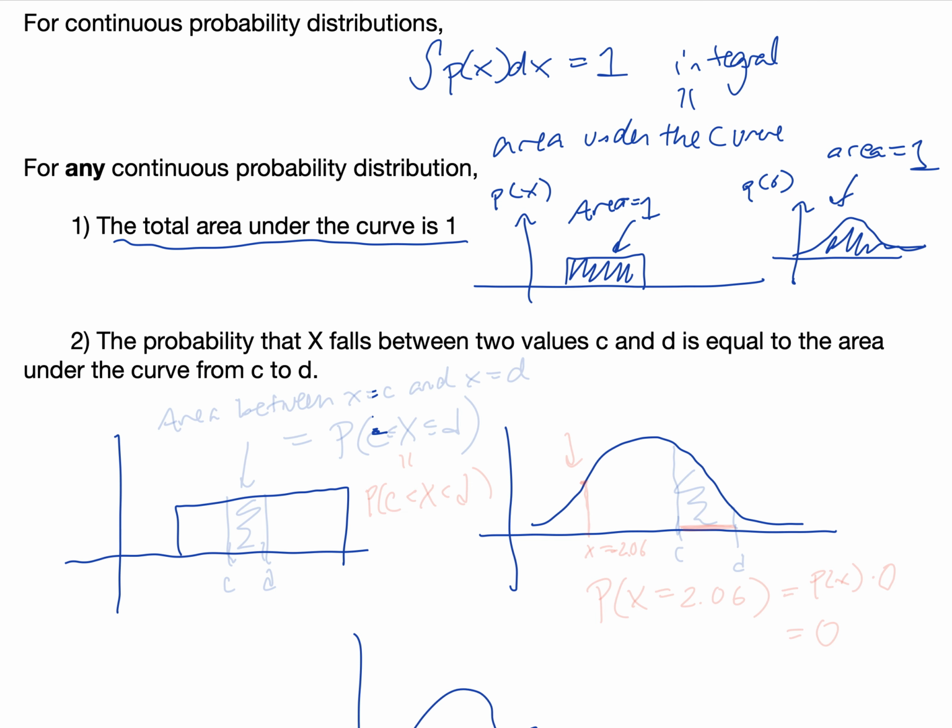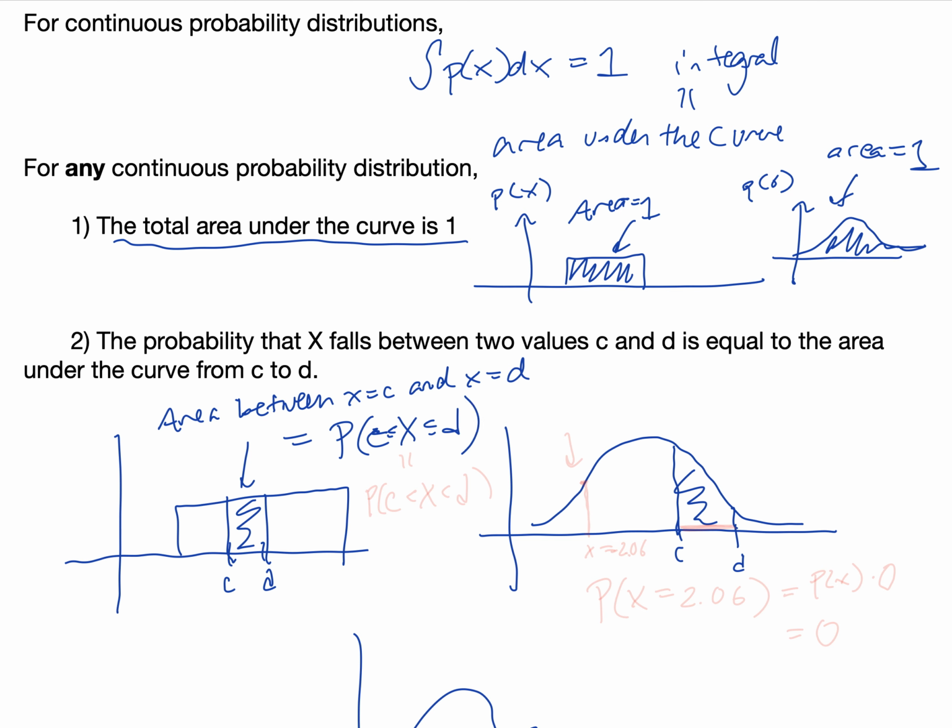So the area between x equals c and x equals d is equal to the probability that x is between c and d.